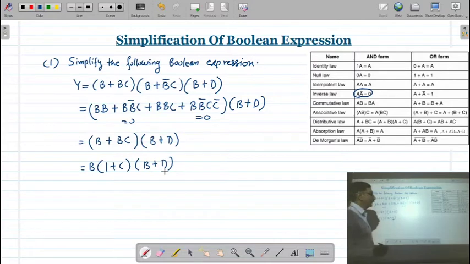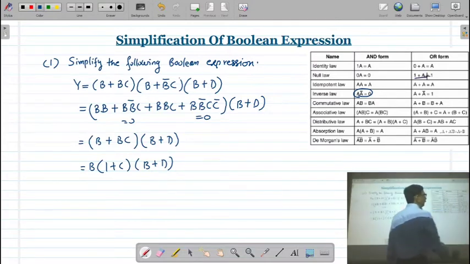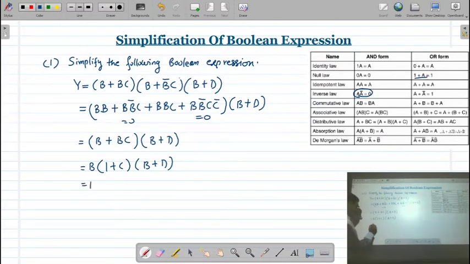Now what is 1 plus C? That you can see here, the 1 plus A is equal to 1. So the 1 plus C will also be equal to 1, and therefore this is AB into B plus D. And if you open this bracket, then you will find AB into B. Correct? Then again, if you take AB common, then this will be AB, and here you will find 1 plus D.